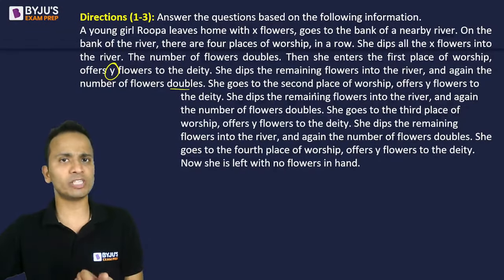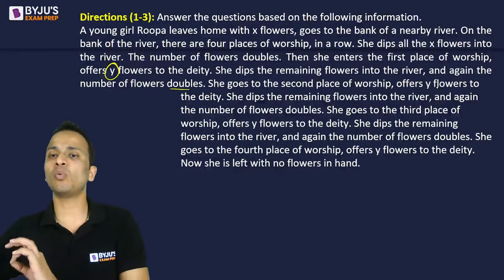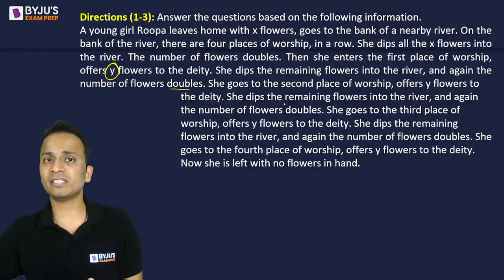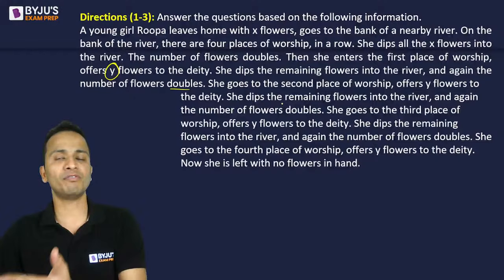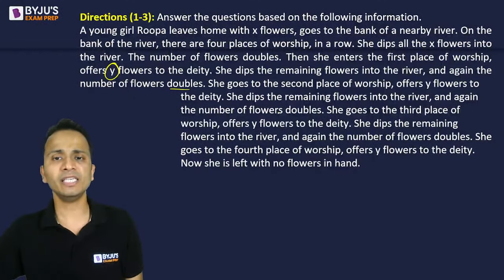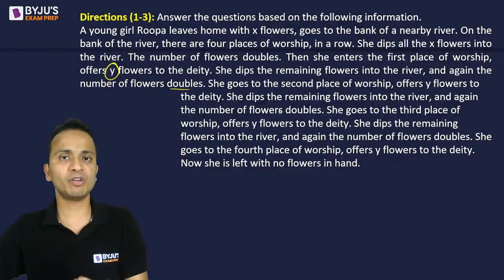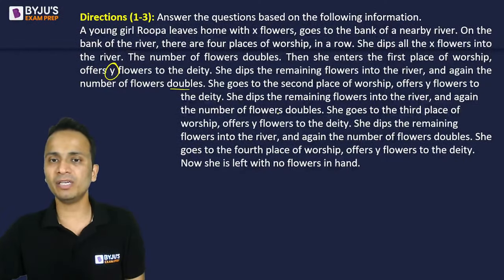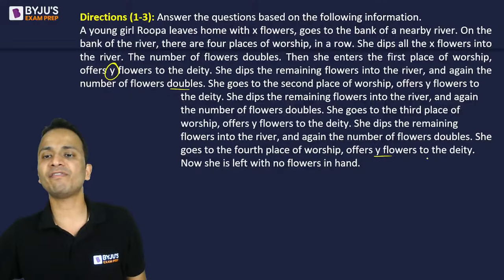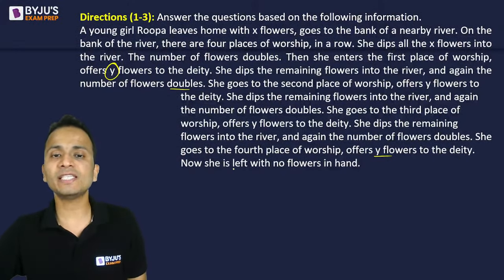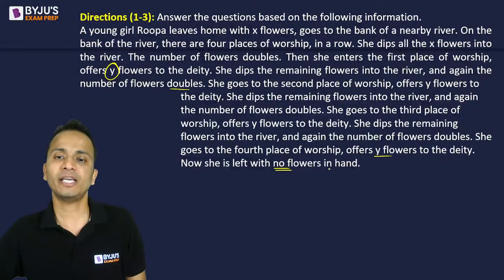And again, she goes to the second place and offers Y flowers to the deity. She again dips the remaining flowers and it gets doubled and offers Y flowers to the third deity. And similarly, she dipped once again, the flowers doubled, and again she offers Y flowers to the deity. Now, after 4 worship places, she is left with no flowers in hand.